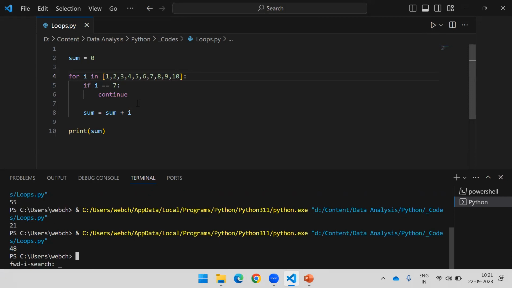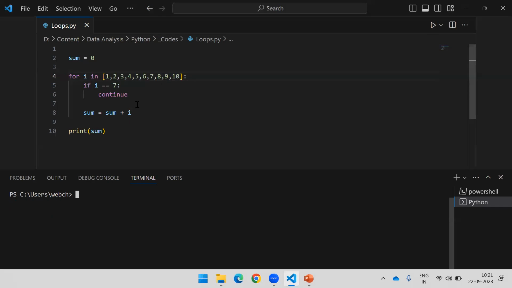So continue helps us to skip an iteration. Break helps us to break the loop. It will stop the execution of the loop. Okay, fine. So this is how it works.